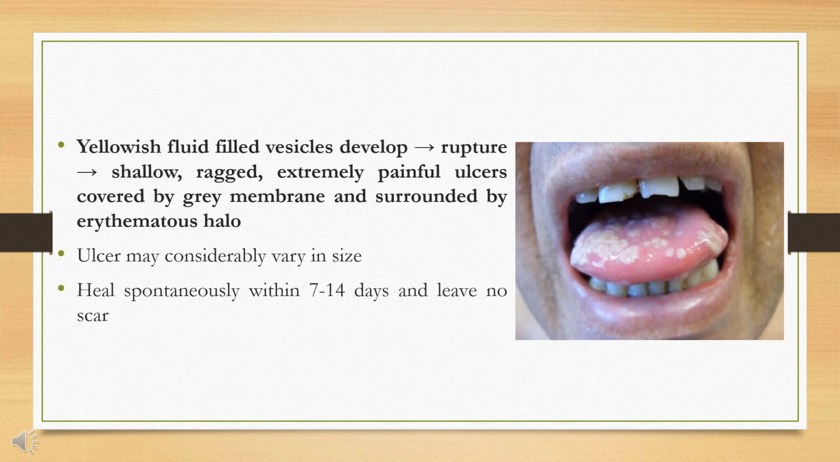Shortly, yellowish fluid-filled vesicles will develop. These rupture and form a shallow, ragged, extremely painful ulcer covered by a grey membrane and surrounded by an erythematous halo. The ulcer may vary in size. It heals spontaneously within 7 to 14 days and leaves no scar.